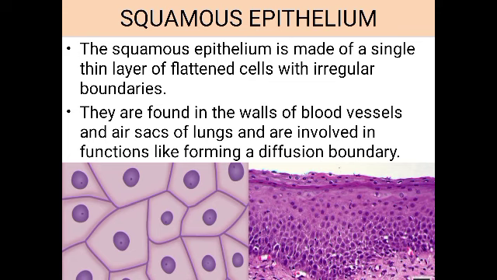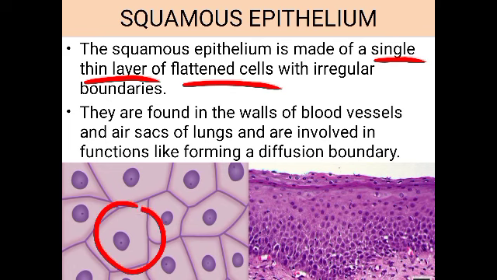So the picture you are seeing is the squamous epithelium. It is made up of a single layer of cells, and the cells are very thin in nature. The single layer is very thin, and it is formed of flattened cells. Here you can see the cells which are flattened. This is the squamous epithelium in a little enlarged manner. You can see it in this diagram.